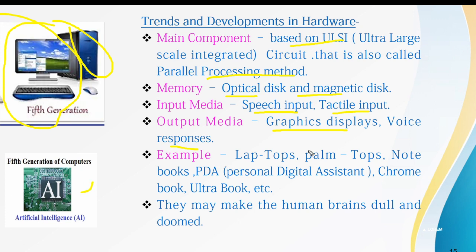Examples are laptops, palmtops, notebooks, PDAs, personal digital assistants, Chromebook, and Ultrabook. They may make the human brain dull. It means with very much use of computers, the human brain becomes dull.